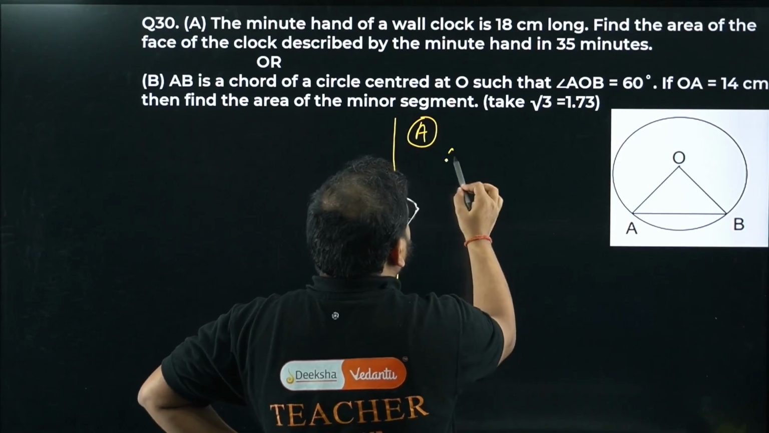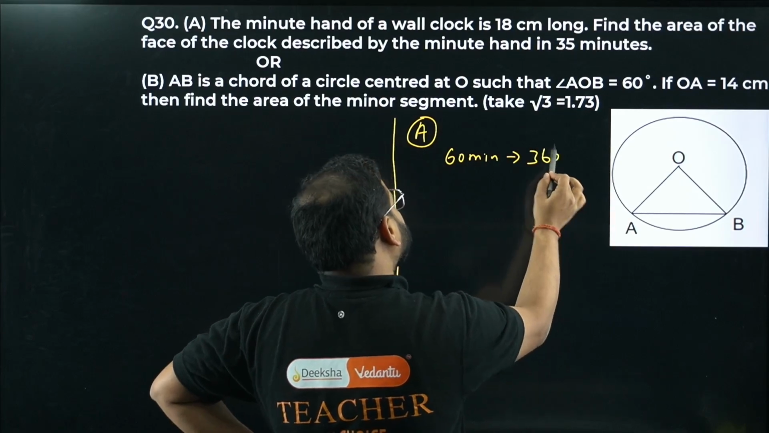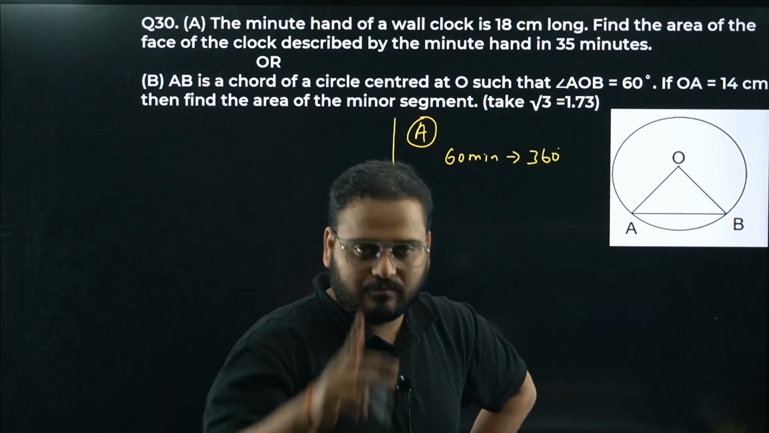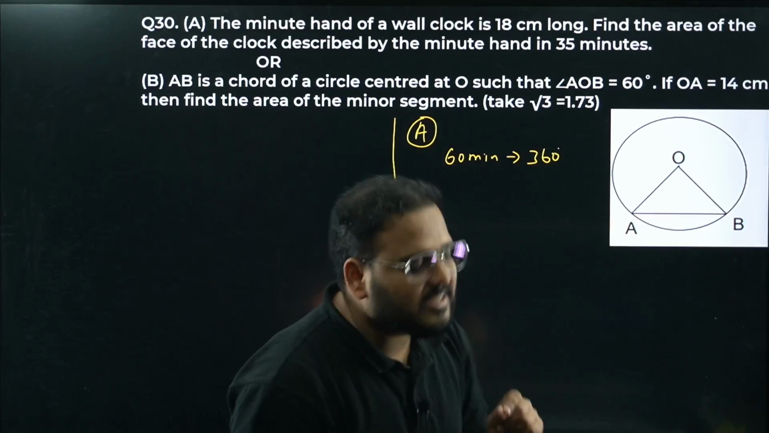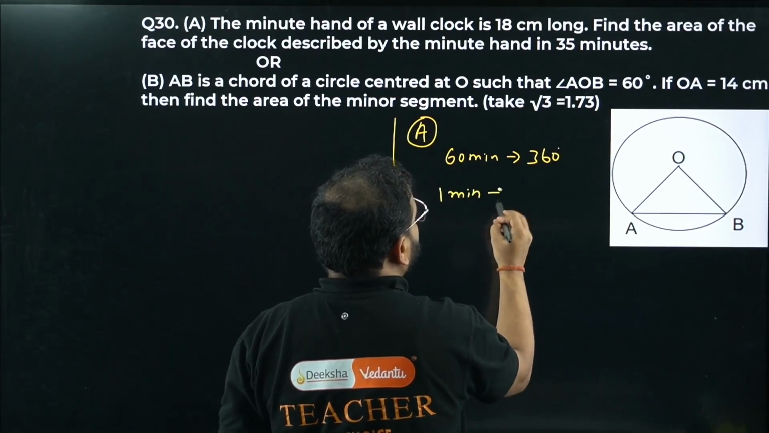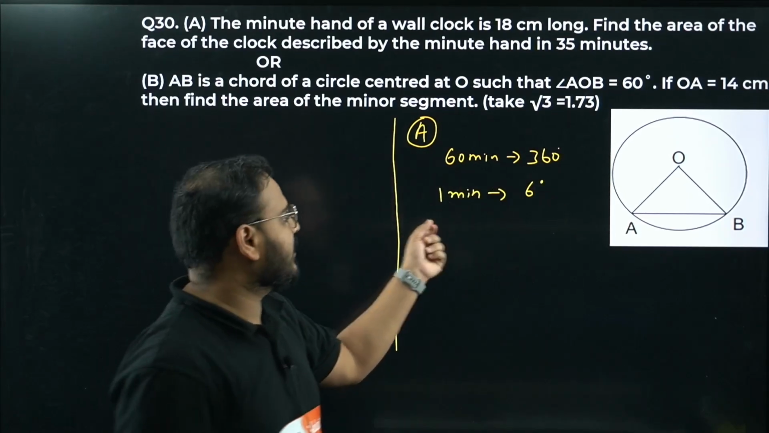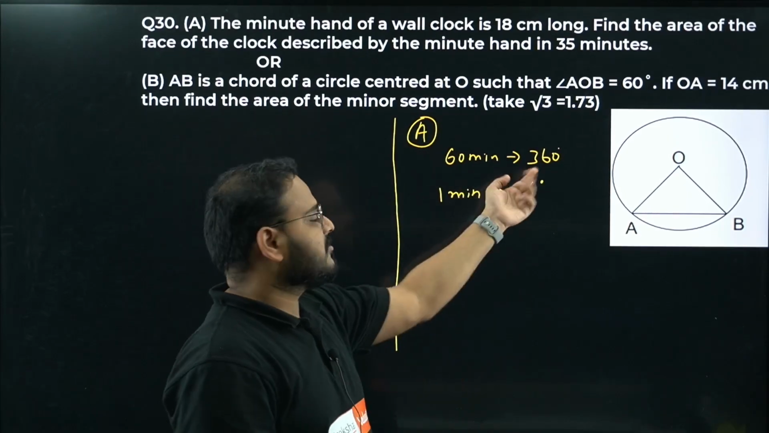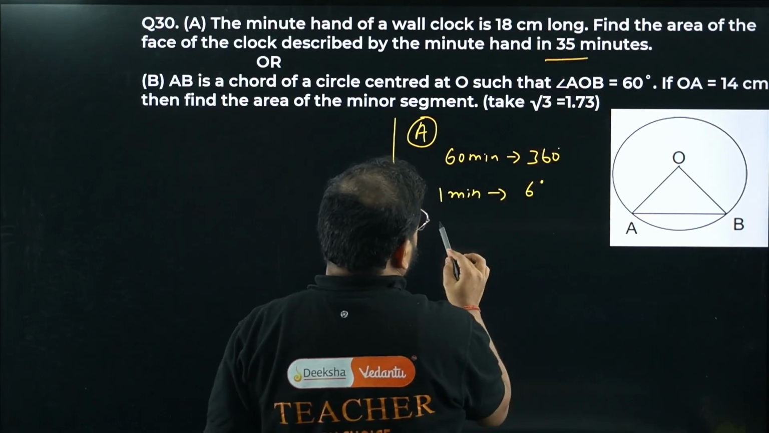Minute hand, right? 60 minutes. How much angle does the minute hand go? This much angle, 360 degrees. In 1 hour or 60 minutes, the minute hand moves by an angle of 360 degrees. So in 1 minute, what will be the angle moved? This by this, so 6 degrees. 60 minutes, 360 degrees. 1 minute, 6 degrees. What do we have? 35 minutes.